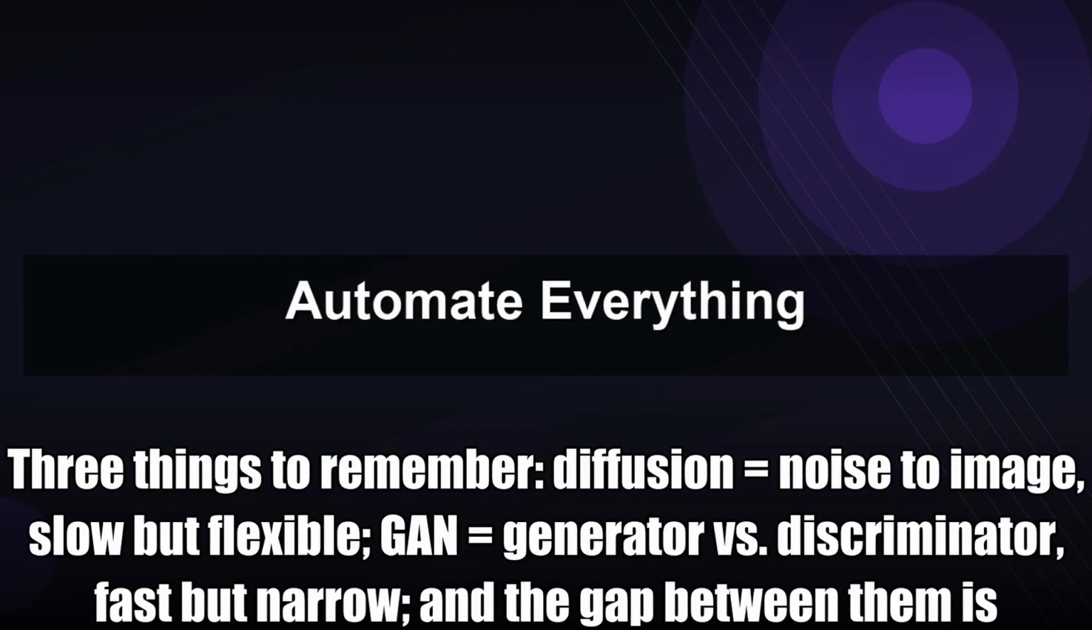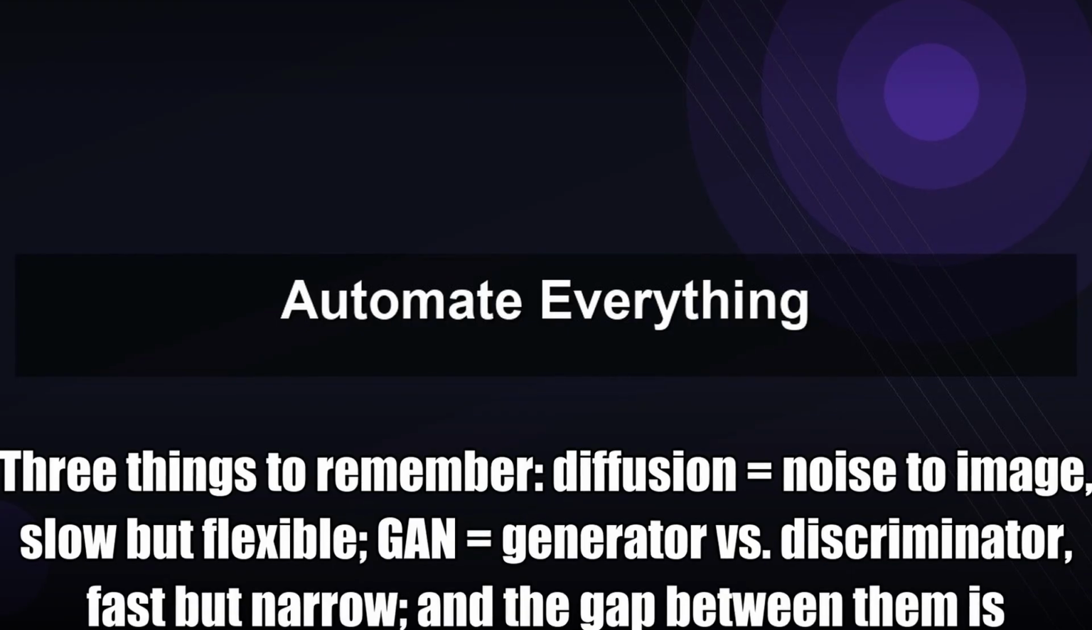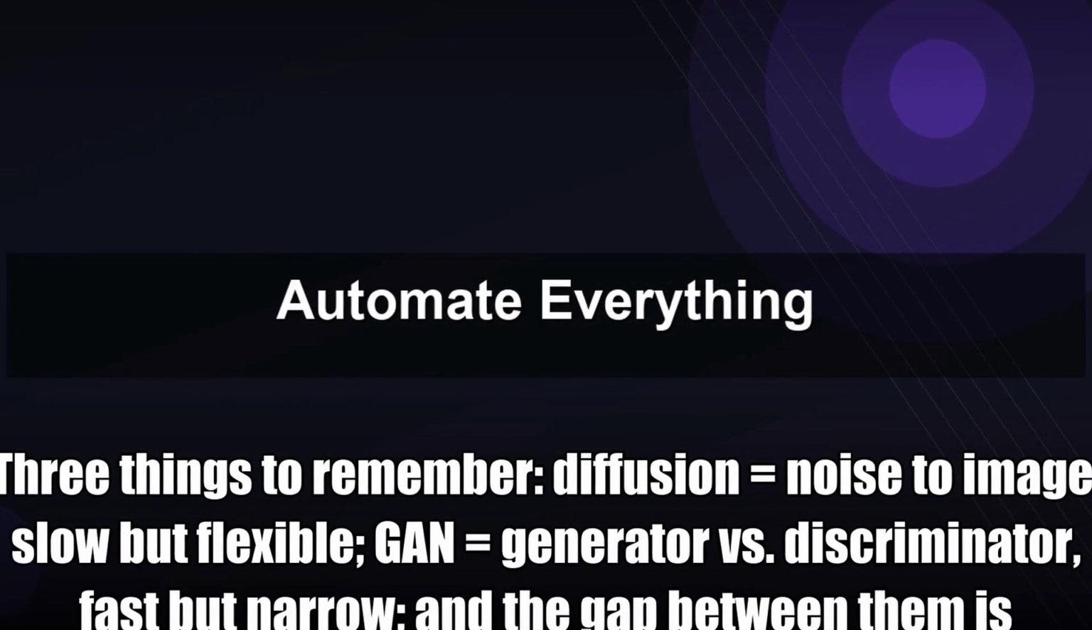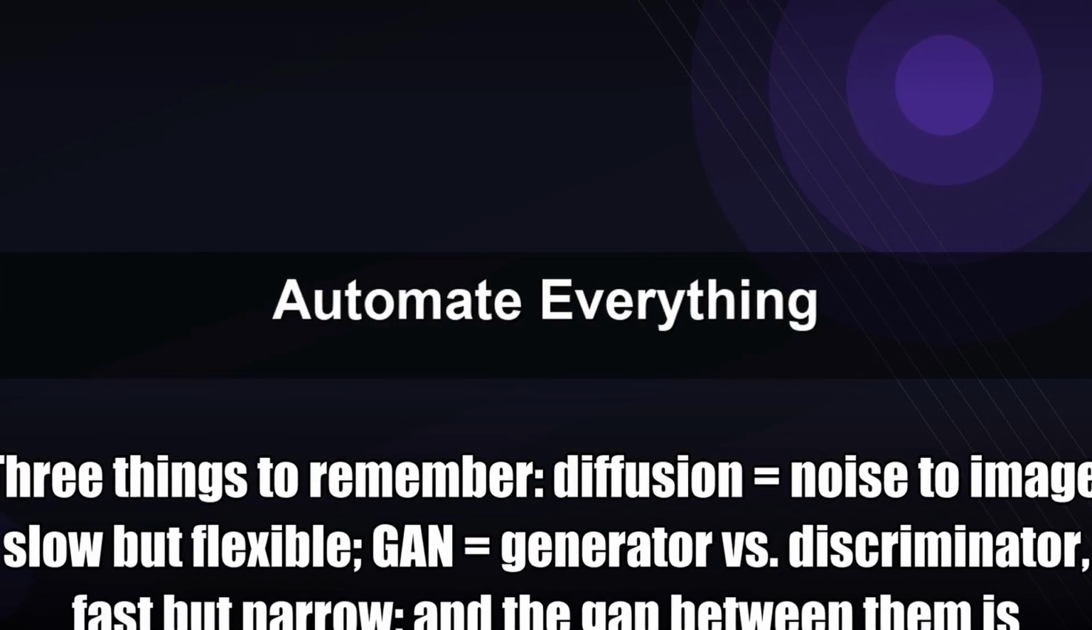Three things to remember. Diffusion equals noise to image, slow but flexible. GAN equals generator versus discriminator, fast but narrow. And the gap between them is shrinking faster than most people realize.